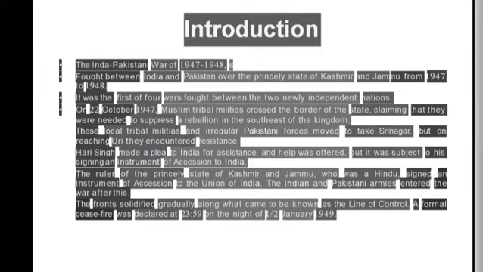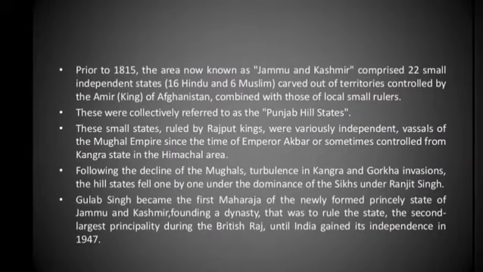The ruler of the princely state of Kashmir and Jammu, who was a Hindu, signed an instrument of accession to the Union of India. The Indian and Pakistani armies entered the war after this. The fronts solidified gradually along what came to be known as the Line of Control. A formal ceasefire was declared at 23:59 on the night of 1 and 2 January 1949.